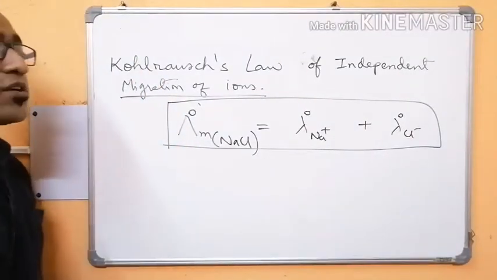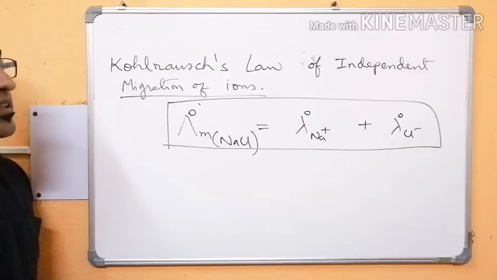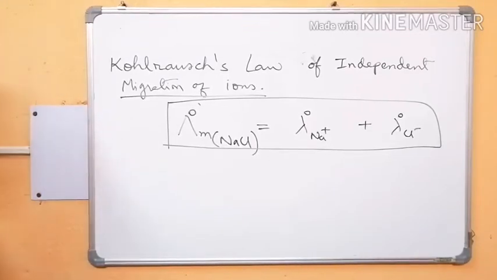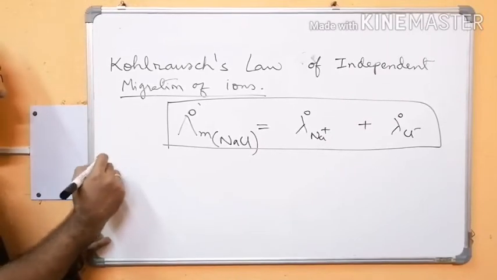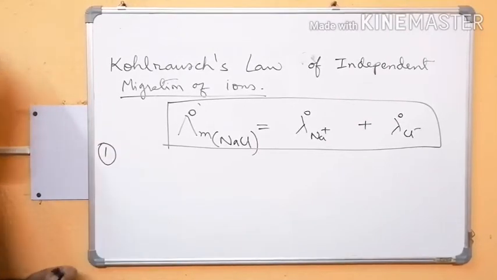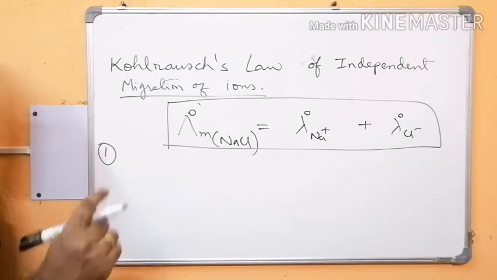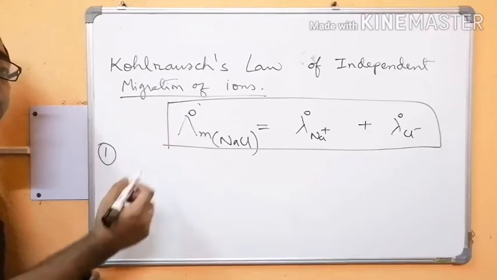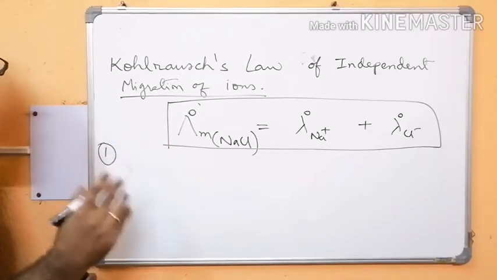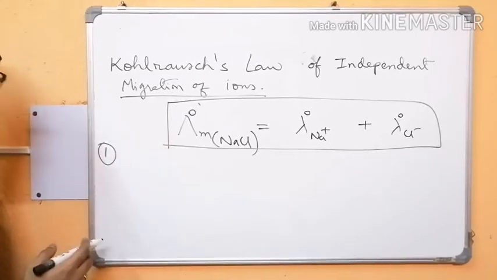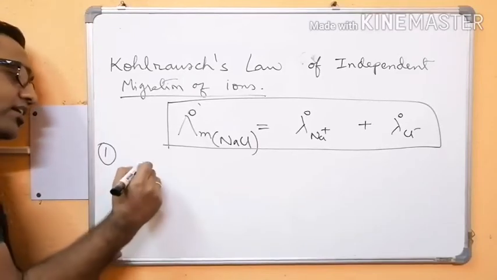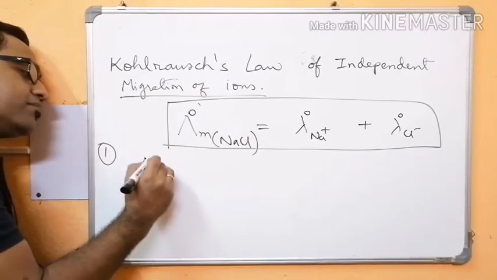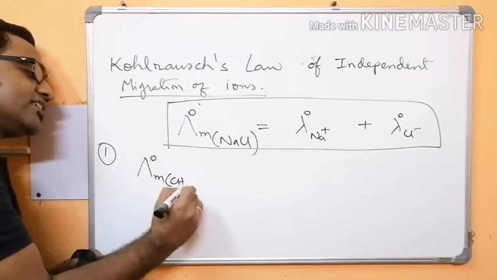Now how do we apply Kohlrausch's law? Let's see the application of Kohlrausch's law. The first application of Kohlrausch's law is in determination of lambda infinity, or lambda naught, or limiting molar conductivity of a weak electrolyte, that is lambda m naught of acetic acid.